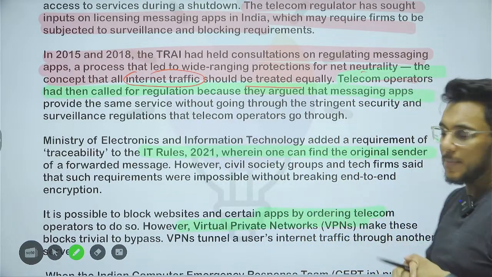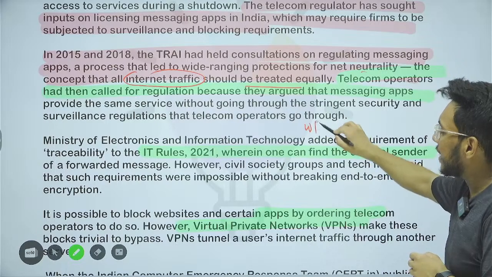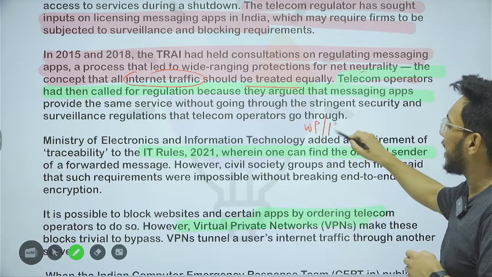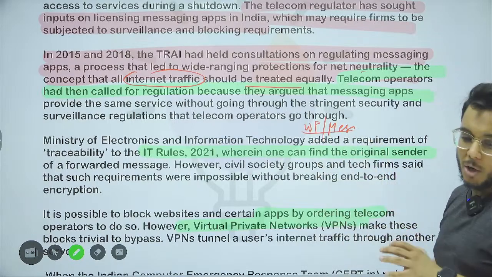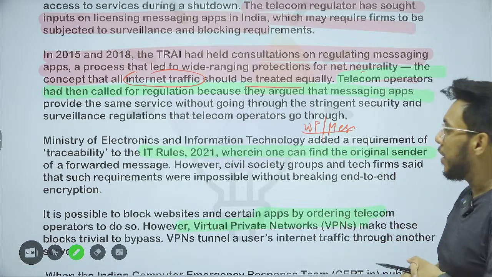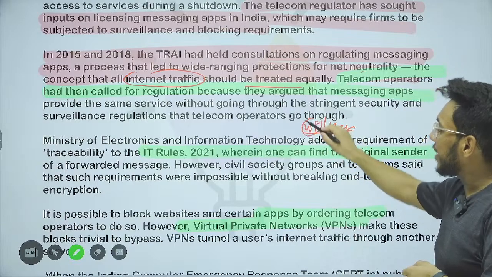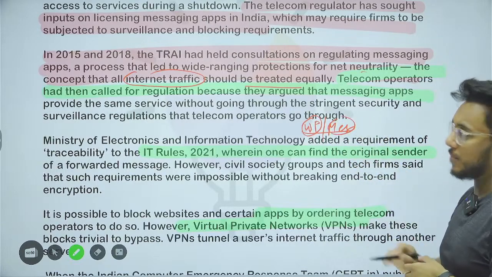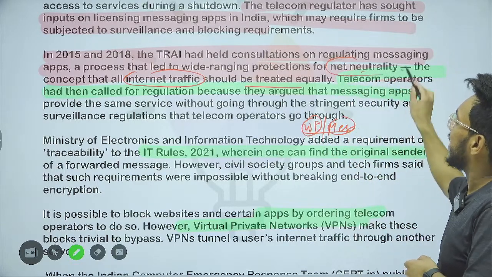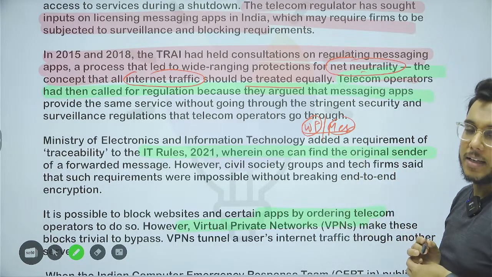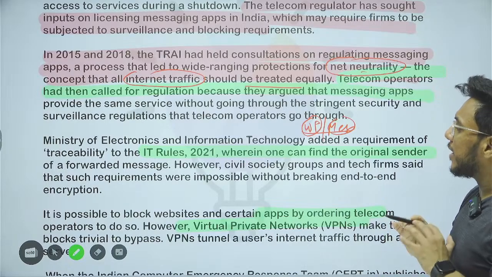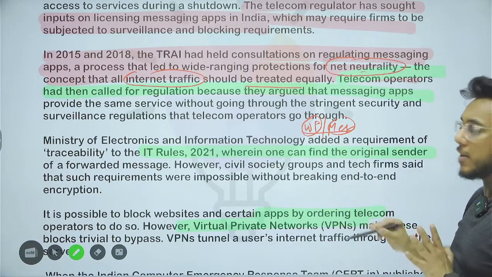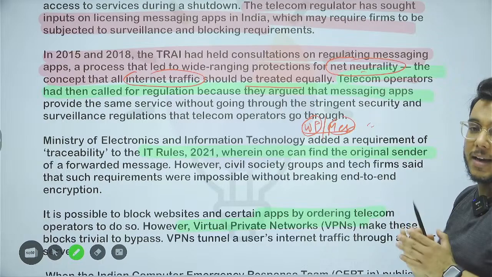If you selectively ban WhatsApp and Messenger, so that in this region these two cannot be used while the rest of the internet can, you have discriminated against WhatsApp and Messenger. It will go against the concept of net neutrality, internet neutrality. Internet neutrality provides that all the data, all the internet traffic, should be treated equally. So this will go against net neutrality.